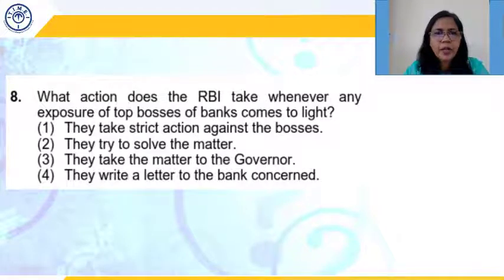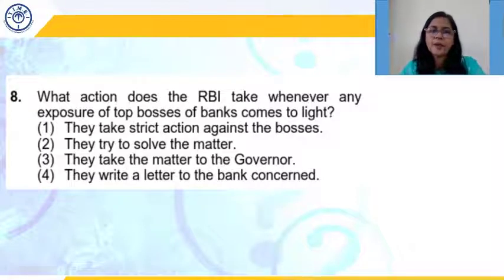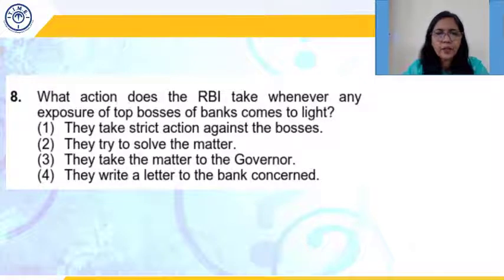They try to solve the matter. No, they don't. That is also stated. If you remember, one of the paragraphs says that the RBI-appointed officials and inspectors also don't do their job. They are also corrupt. RBI is understaffed. That is also given. They take the matter to the governor. Not mentioned at all.